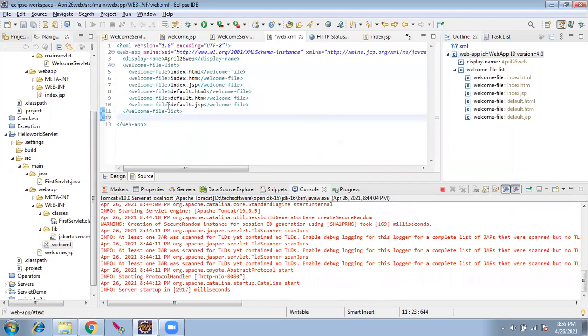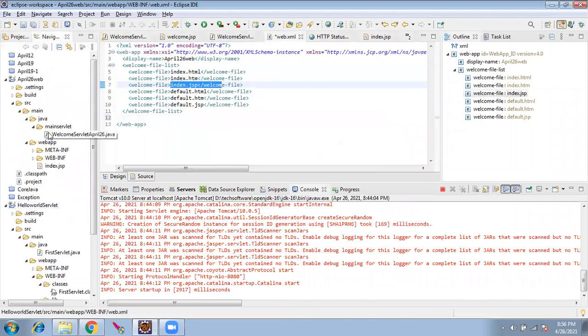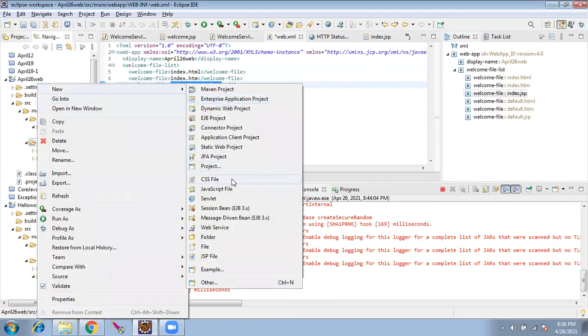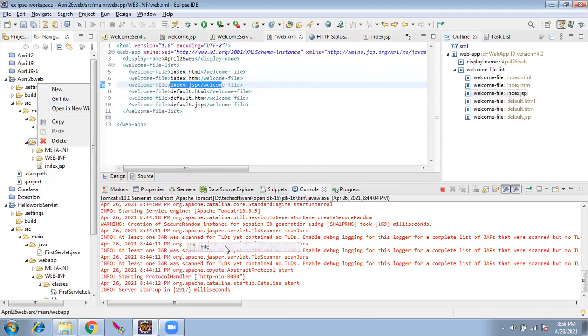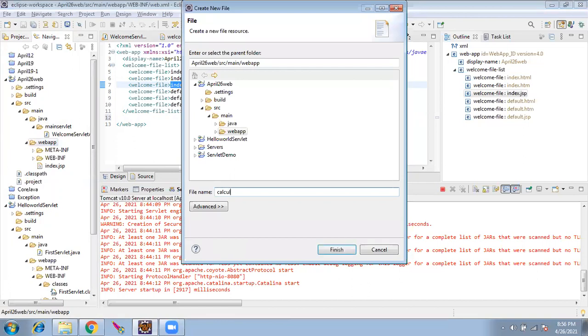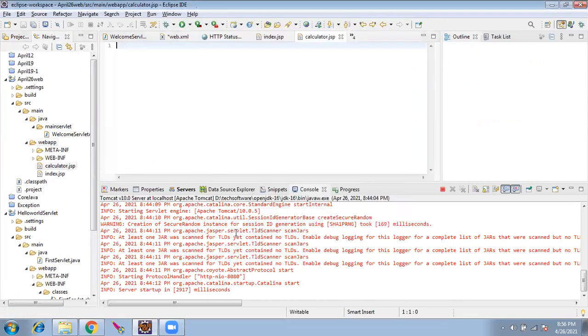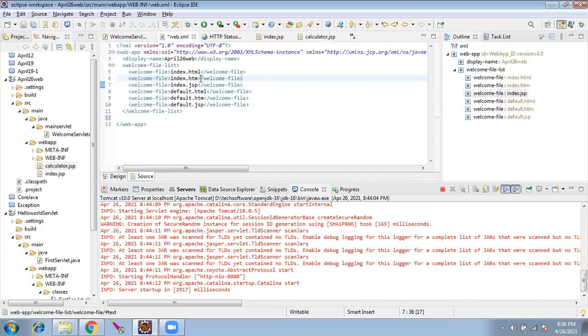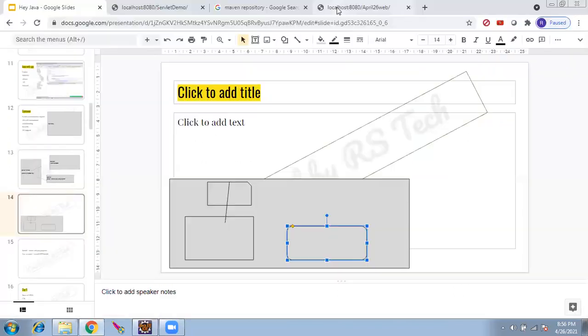Yes. So in index we gave, so it knew. Let's say I have one more file here as calculator.jsp. Now, is the web.xml going to give us this page?